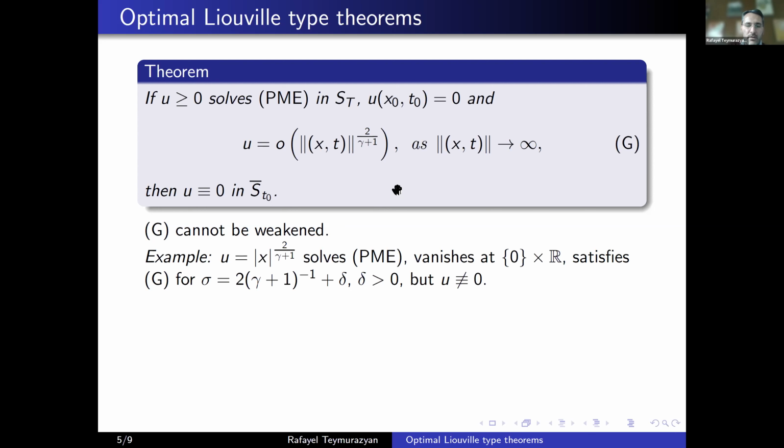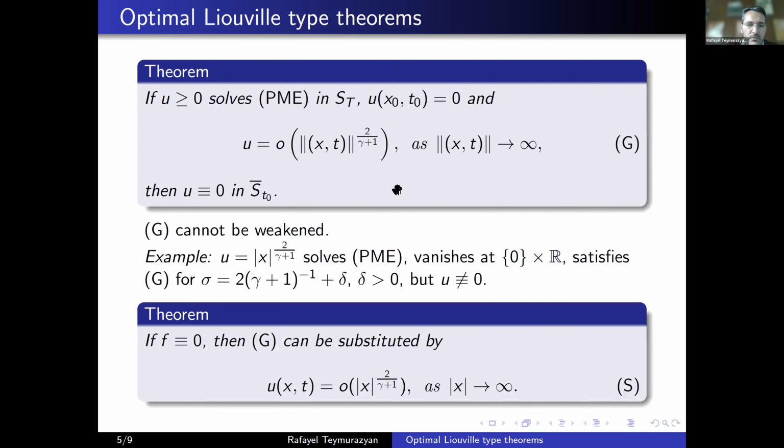Okay, so now if you look at the homogeneous equation, this condition G can be substituted by this. So you look at the growth only in the space variable. The time doesn't matter anymore, and the conclusion still holds.